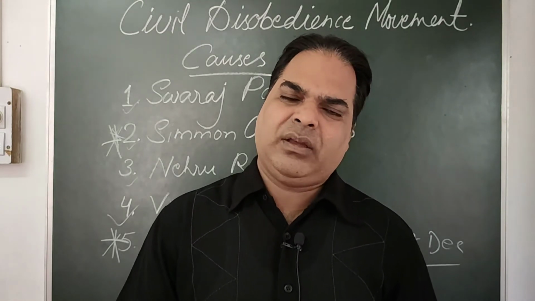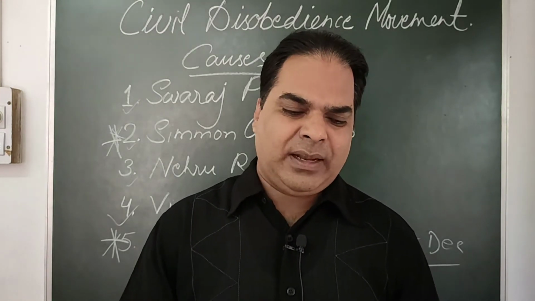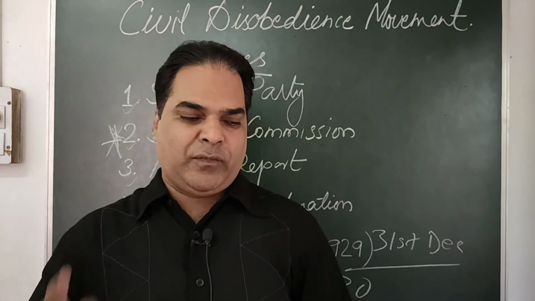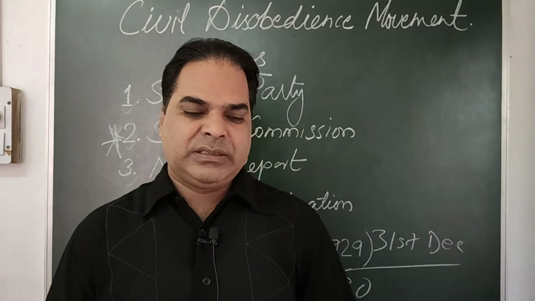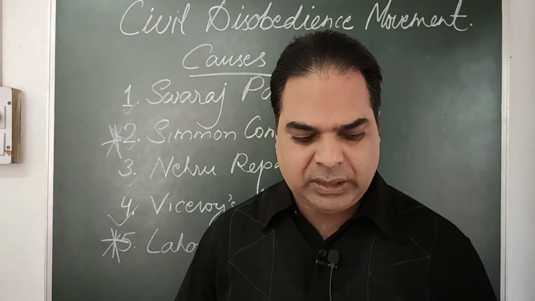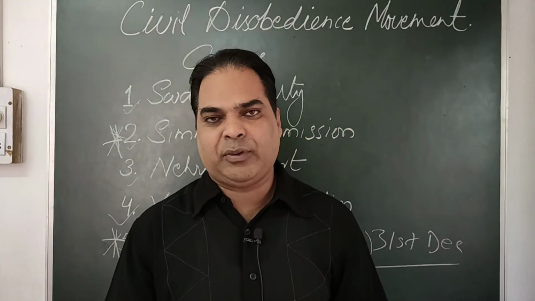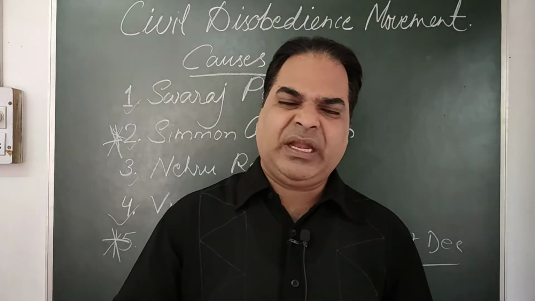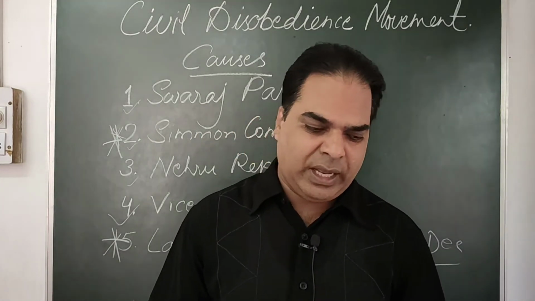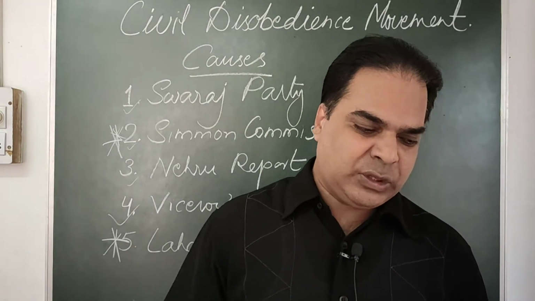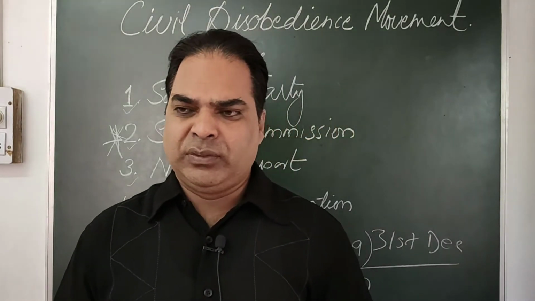So when he came, he could not meet Lord Willingdon, and instead he was arrested on 4th January 1932 along with Sardar Vallabhbhai Patel. The civil disobedience movement was renewed with the same program: non-payment of taxes, picketing of shops, manufacture and collection of salt, and boycott of British goods. This way the movement continued.